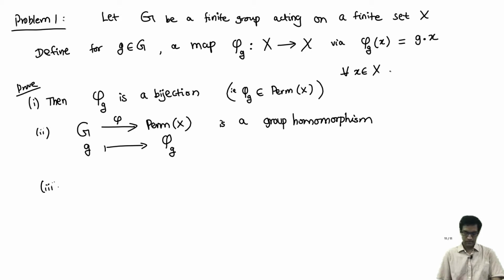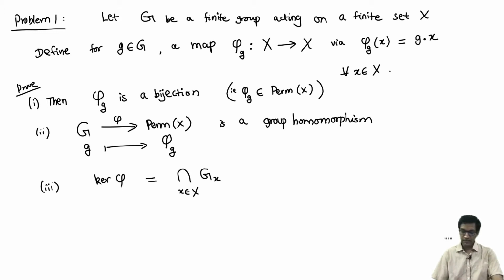Part 3 says, when you have a group homomorphism, you can talk about the kernel, which if you recall is a normal subgroup of G. The claim is that the kernel is nothing but the intersection of the stabilizers of all elements of X. So here are 3 assertions we need to prove. You can view this as just another way of thinking about group actions. So let's prove these statements first. Each of them is rather easy.